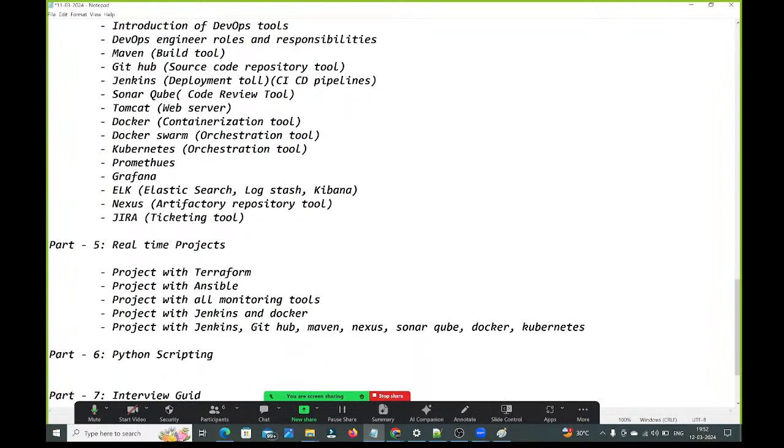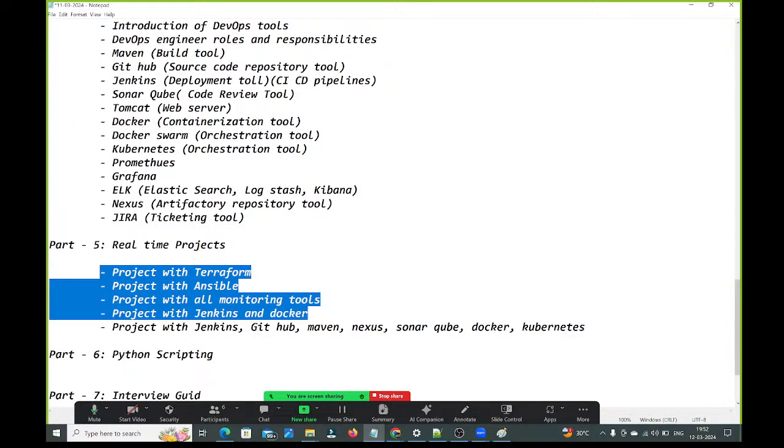How many real-time projects are we going to do? 5 real-time projects we will do. Everything I will do in front of you guys only. From beginning to end, everything I will do in front of you guys only.